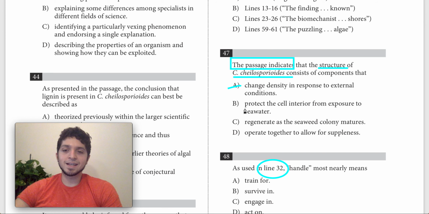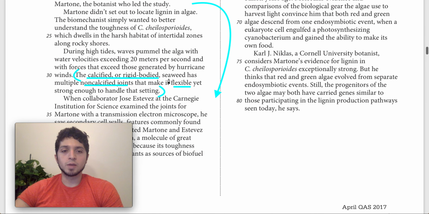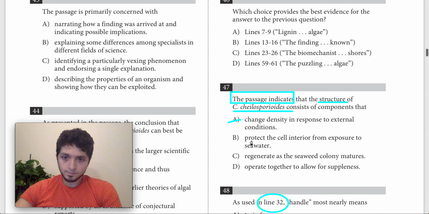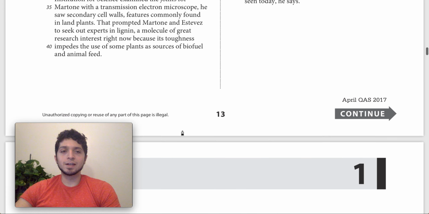B says protect the cell interior from exposure to seawater. This is an answer choice that some students choose because it does sort of talk about how the structure of the seaweed allows it to exist in the setting. The issue is that here it's saying protect the cell interior from exposure to seawater, which is too specific. It's really not what the passage says.